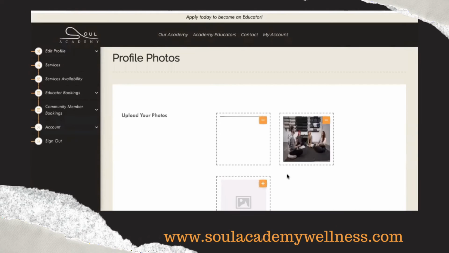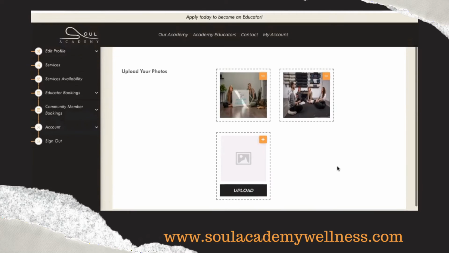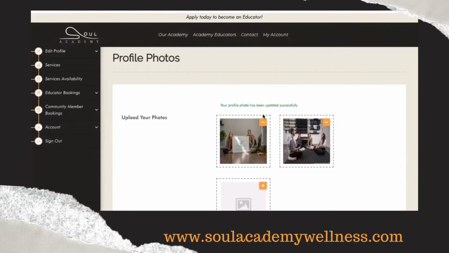Once you land on the Profile Photos option, you can add or remove photos by clicking the plus or the minus sign. You can add as many photos as you want, and then when you're ready, you'll click Submit, and that'll populate to the live site above.